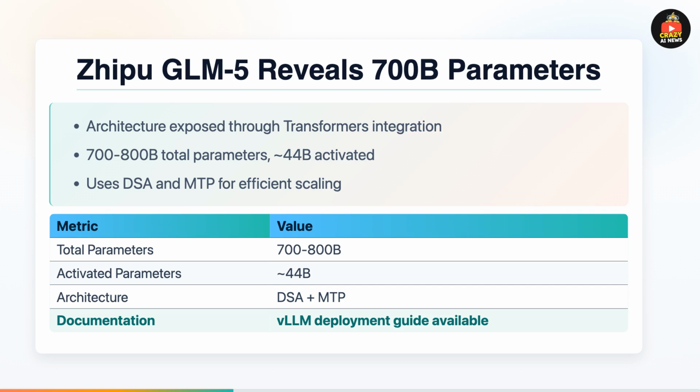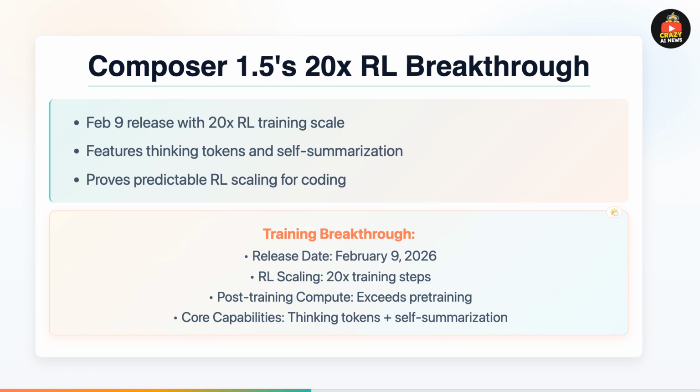If these numbers are confirmed, GLM-5 would be China's largest AI model to date, a significant milestone in the global AI race. The fact that vLLM documentation already has deployment guides suggests Zhipu is well prepared. This represents a major leap in domestic AI capabilities.